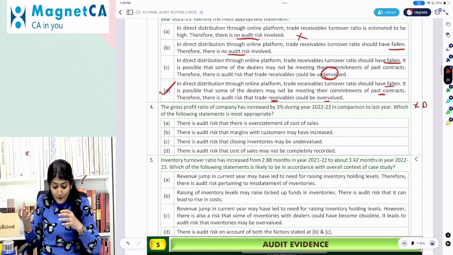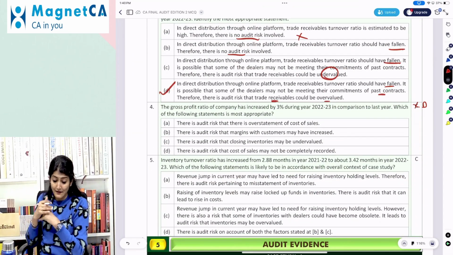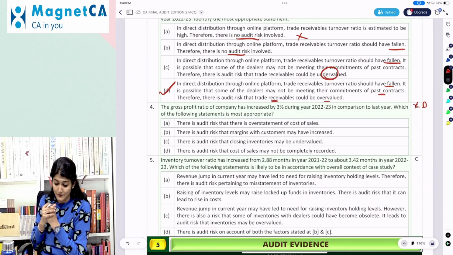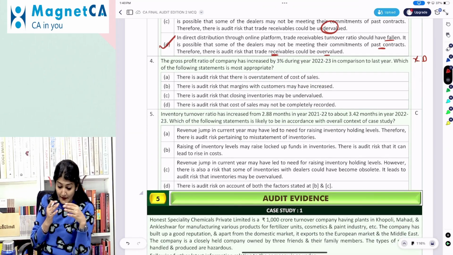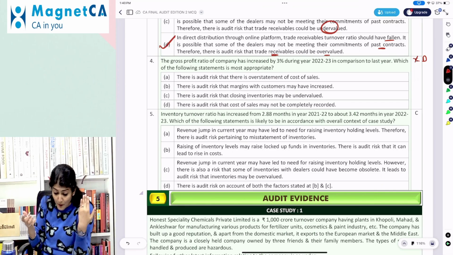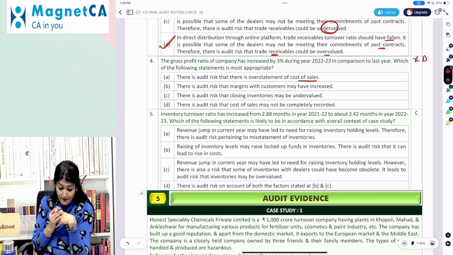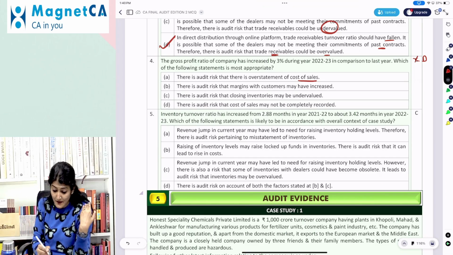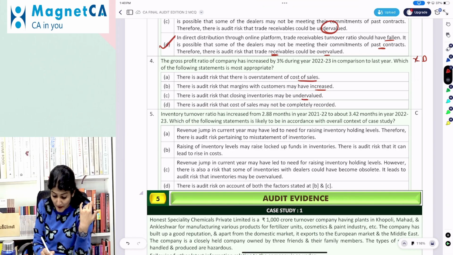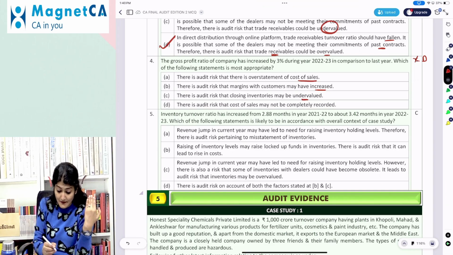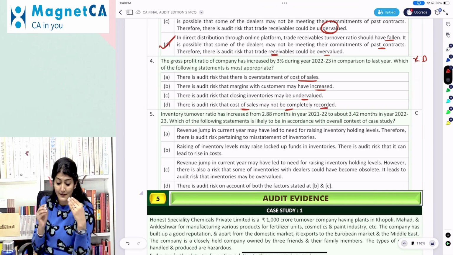The GP of the company has increased by 3% during the year in comparison to the last year. Which of the following statements is appropriate? There is an audit risk that there is an overstatement of the cost of sale. There is an audit risk that margins with the customers may have increased. There is a risk that closing inventories may be undervalued. There is an audit risk that cost of sales may not be completely recorded.